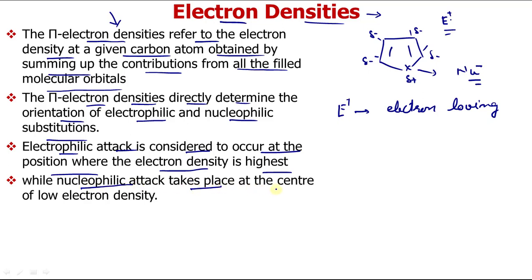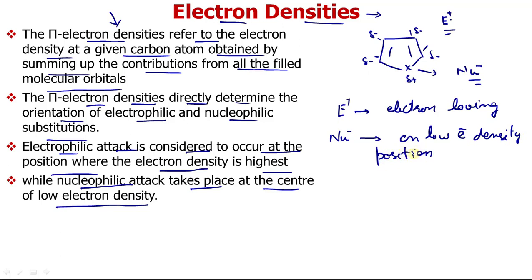So the attack of a nucleophile will take place at the center of low electron density, because it needs positive charge. The nucleophile is negatively charged, so it will attack a low electron density position. That is how we can predict where the electrophile and nucleophile will attack.